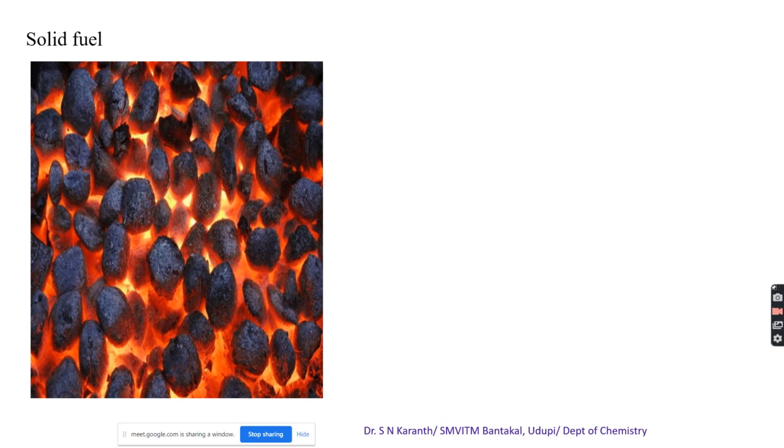Good examples are wood and charcoal. They all come under solid fuel.